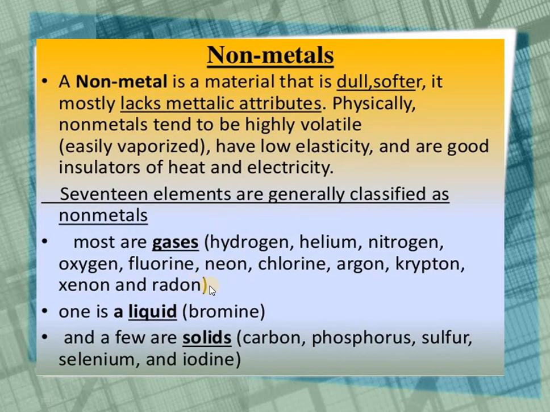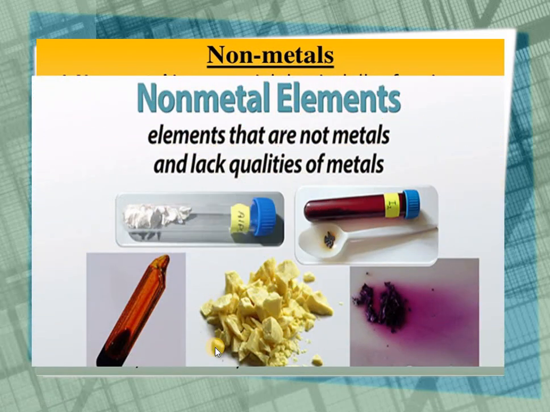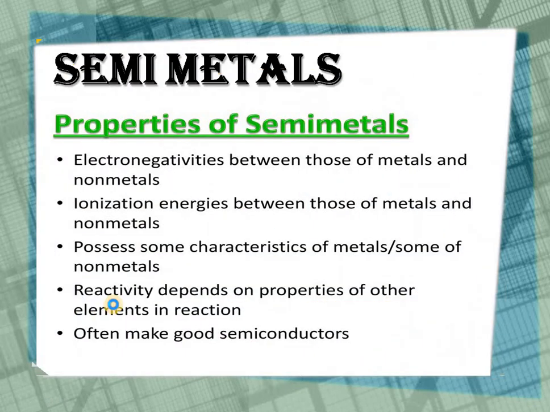All the noble gases are non-metals. One liquid, that is bromine, is a non-metal and a few solids are non-metals, for example carbon, phosphorus, sulfur, iodine, etc. This is the demonstration. This is iodine having a shining surface. This is your bromine water, which is a non-metal. Moving to the next, semi-metals. They have properties similar to both metals and non-metals. Their activity depends upon the property of the other elements with which they react, and they are good semiconductors. These are mainly used to make materials used for conduction, for example arsenic, antimony, germanium, silicon, etc.